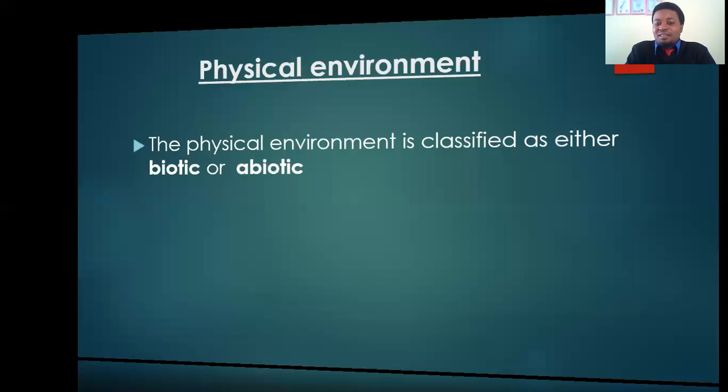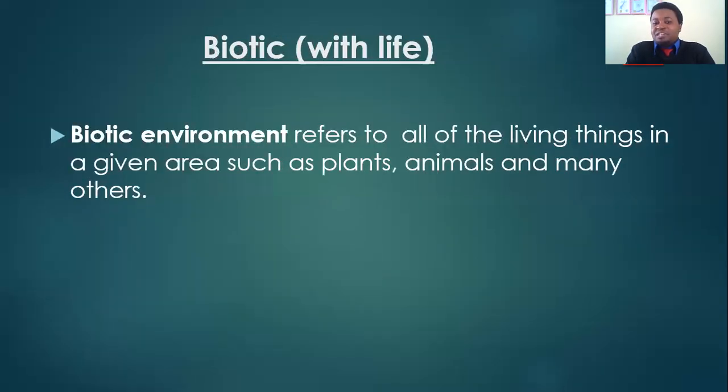Of course, by definition, we can say biotic environment refers to all living things in a given area, such as plants, animals, and many others. So those are examples of biotic environments. An environment that comprises living things is what we call a biotic environment. However, abiotic is just the opposite.